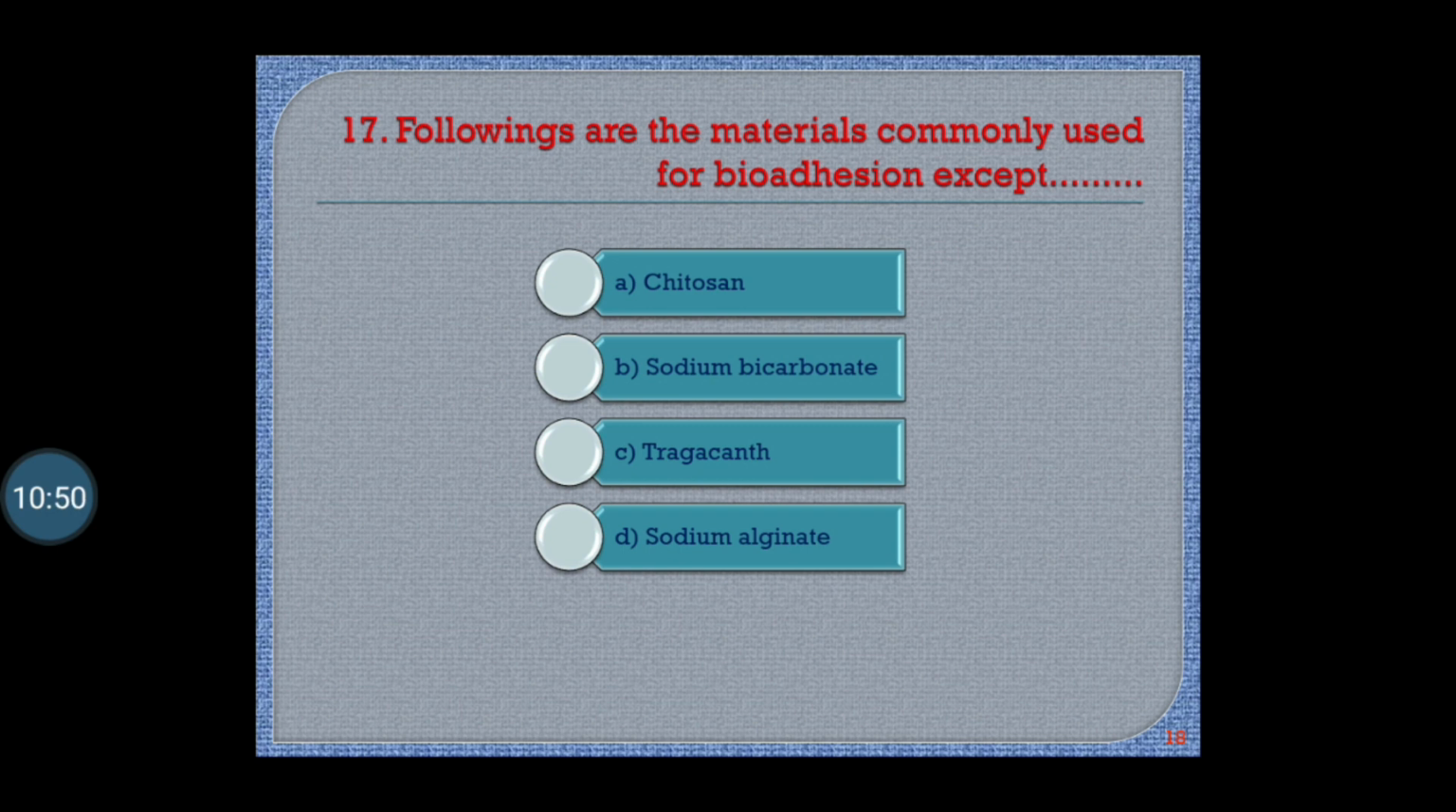Question number 17. Following are the materials commonly used for bioadhesion except: A chitosan, B sodium bicarbonate, C tragacanth, and D sodium alginate. Correct answer is option B, sodium bicarbonate. Sodium bicarbonate is not used for bioadhesion.